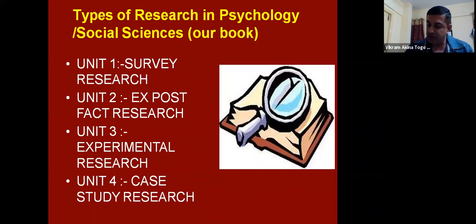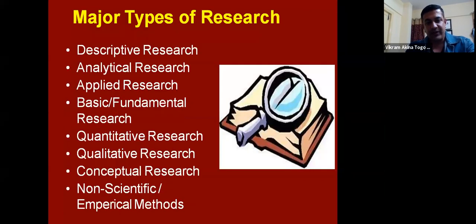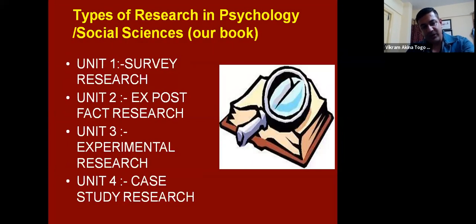Okay, so that's all in the book. This is all that is about the types of research which are available. So to quickly sum up, these four are subsets of these major types of research studies. What is descriptive in all these four?